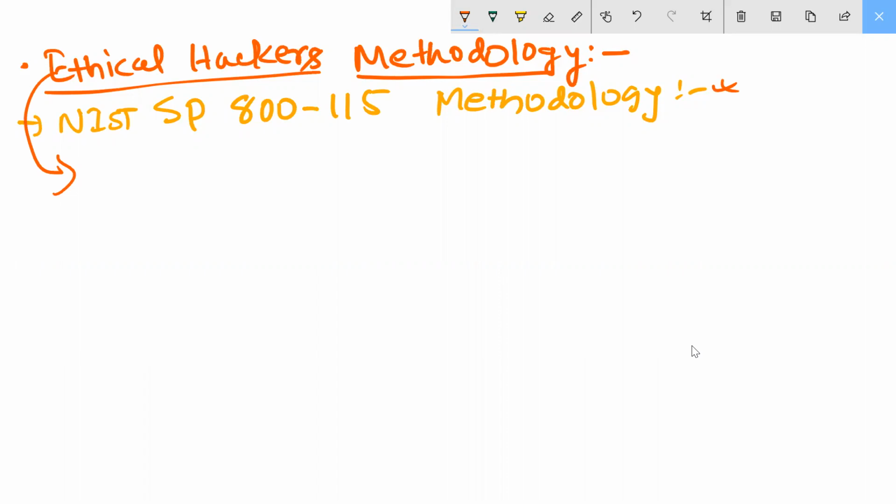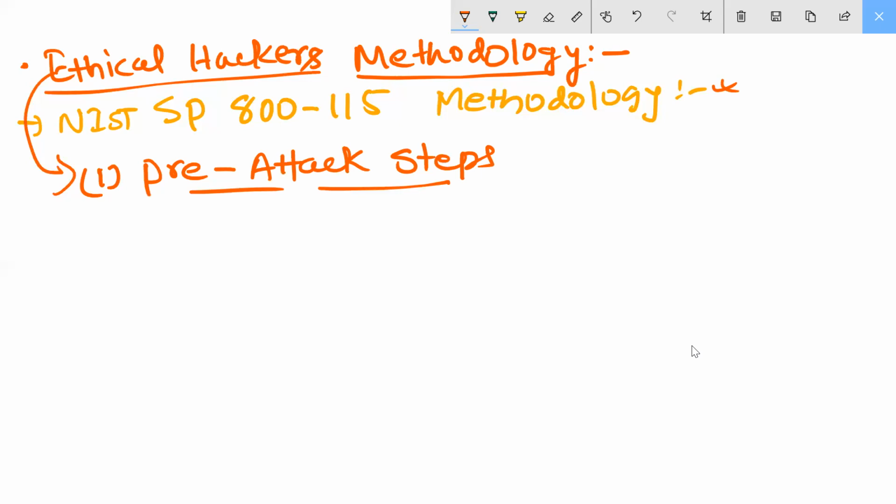First, there are pre-attack steps. The first point is coming here: pre-attack steps. What are the pre-attack steps? What will they do inside the pre-attack steps? They will try to get permission. Second point, without permission being granted, you cannot enter inside the organization. Are you getting my point?